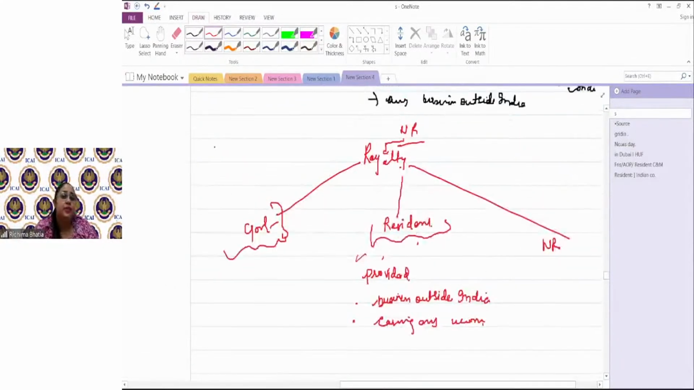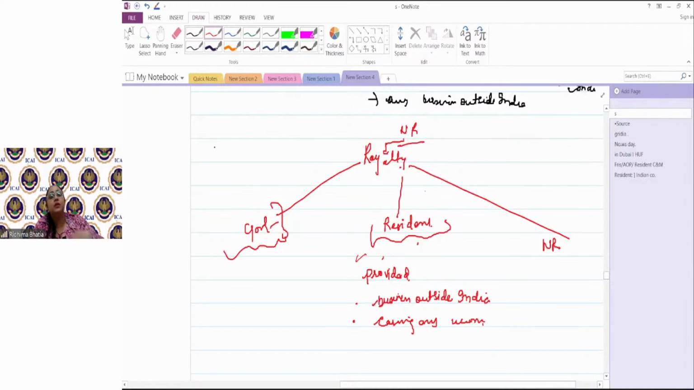On exactly the same lines, if a resident is paying royalty which is payable in respect of any transfer of right or the use of property or utilization of any information, and that is being used for the purposes of business outside India or for earning any income outside India, then that royalty received by a non-resident would not be taxable. Otherwise, it would always be taxable.